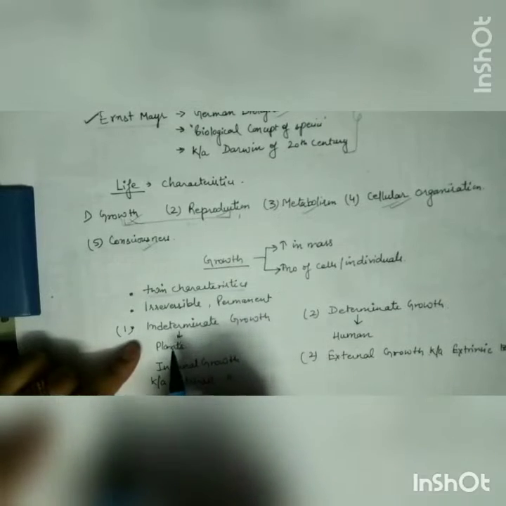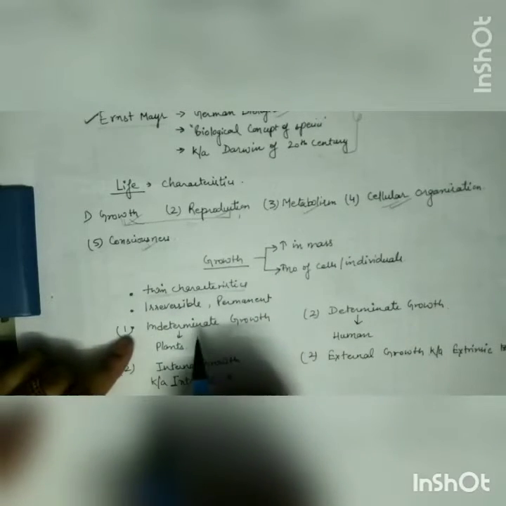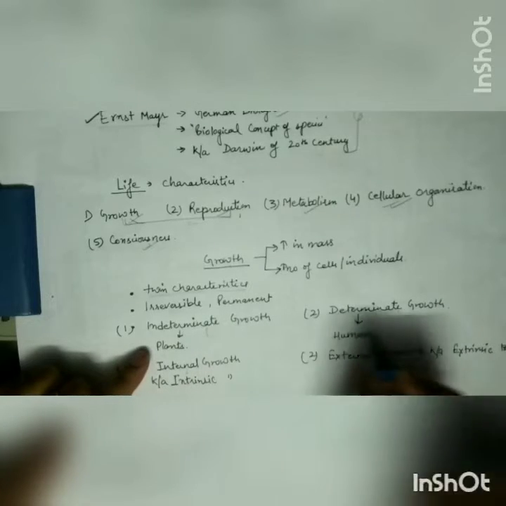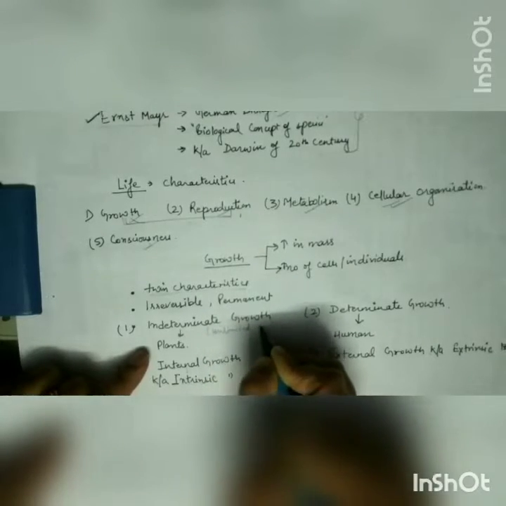On some basis, we have again categorized growth into two. What are they? Indeterminate growth and determinate growth. In indeterminate growth, the growth is unlimited. It means this growth keeps on growing and growing, and in determinate growth, the growth is limited. After a certain period of time, this growth will stop.